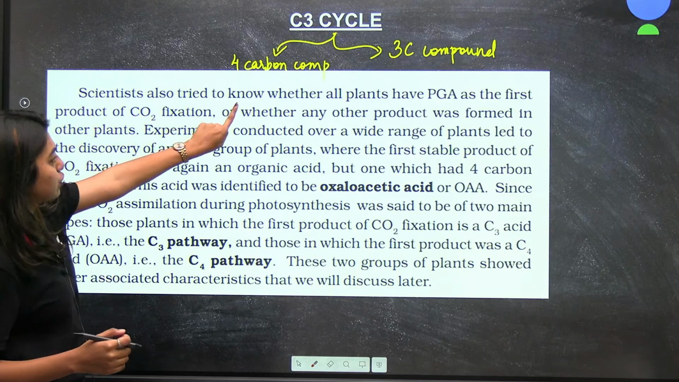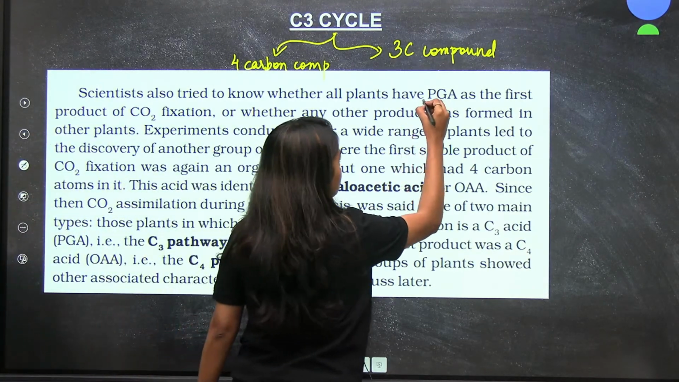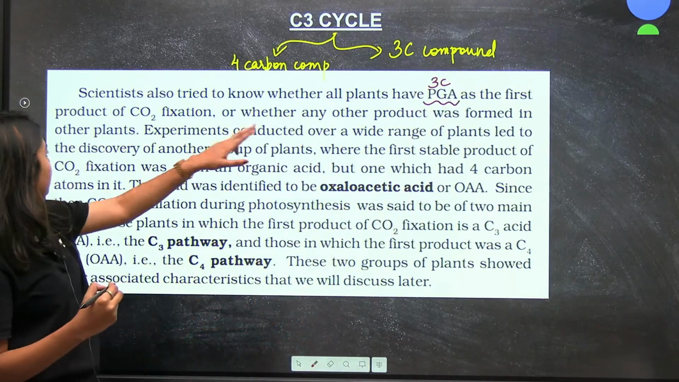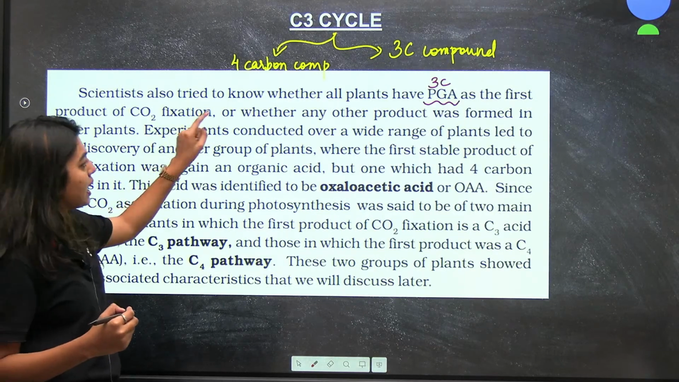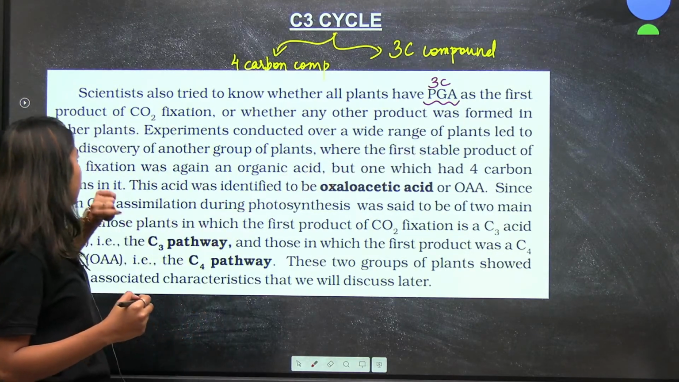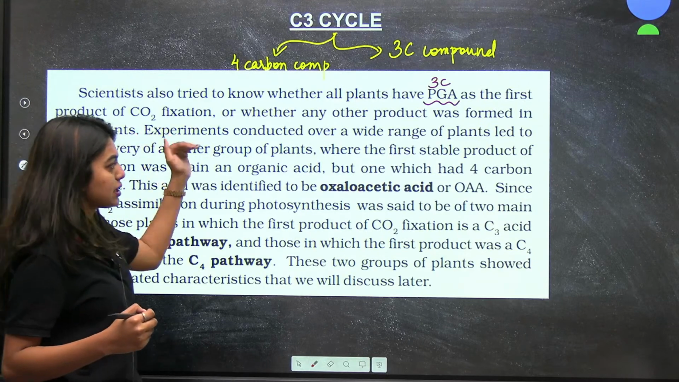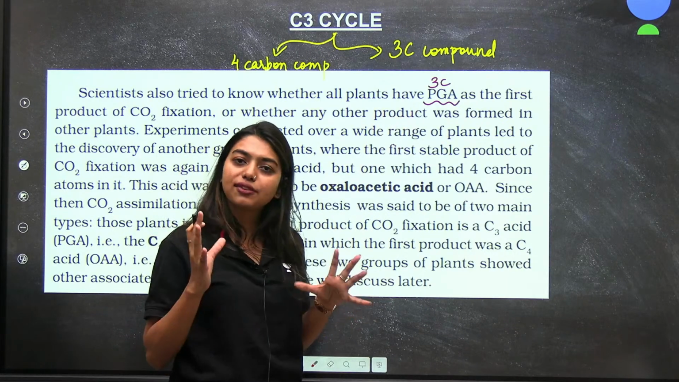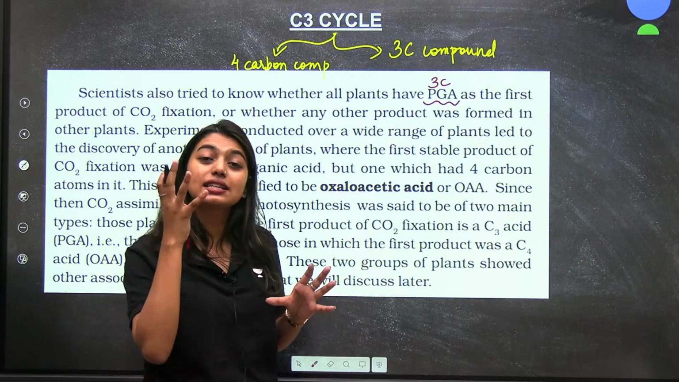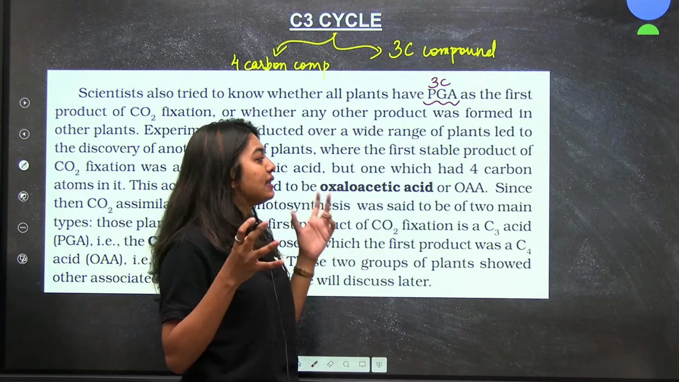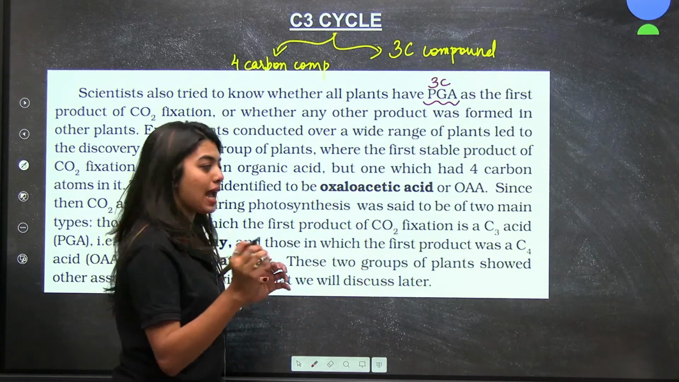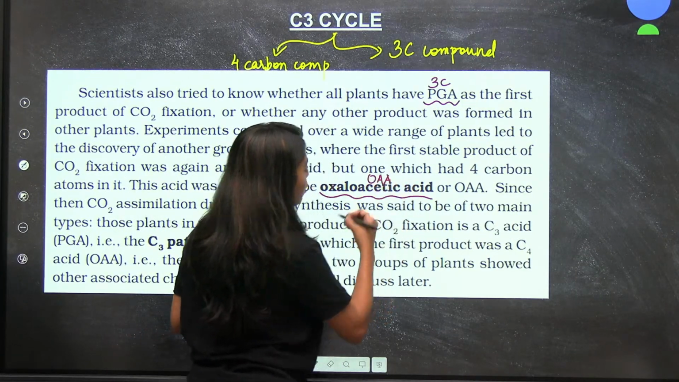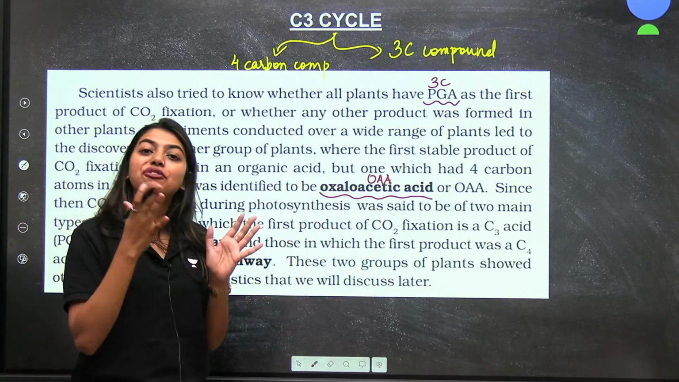Scientists tried to know whether all plants have PGA, the first 3-carbon compound, as the first product of carbon dioxide fixation, or whether any other product was formed in other plants. Experiments were conducted, and they understood that not all plants have PGA as the first compound. Some plants have oxaloacetic acid, OAA in your textbooks, as the first compound.